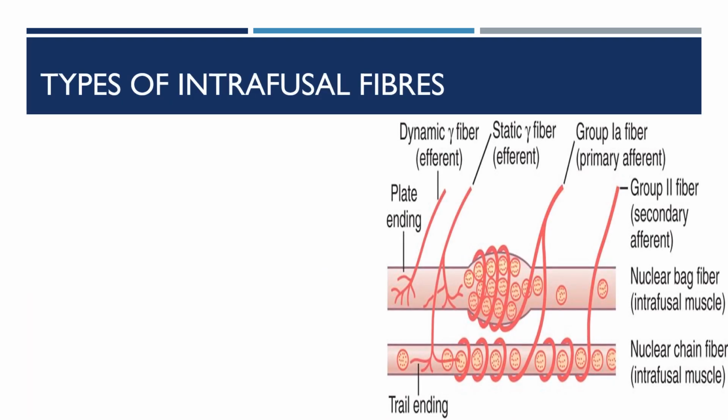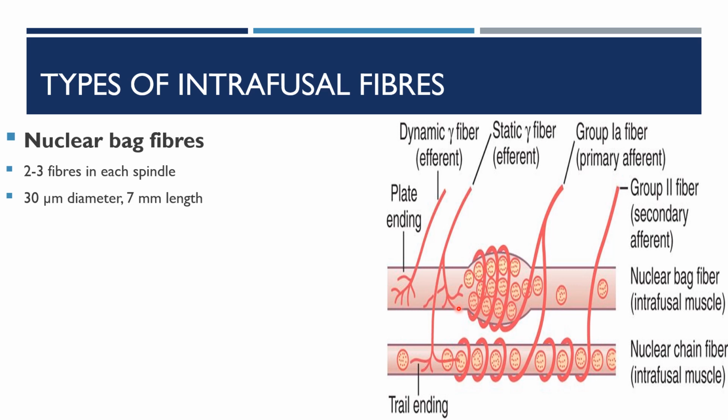In the muscle spindle, there are intrafusal and extrafusal fibers. There are two types of intrafusal fibers. The first one is the nuclear bag. It has 2 to 3 fibers in each spindle, with a diameter of 30 micrometer and 7 millimeter in length.